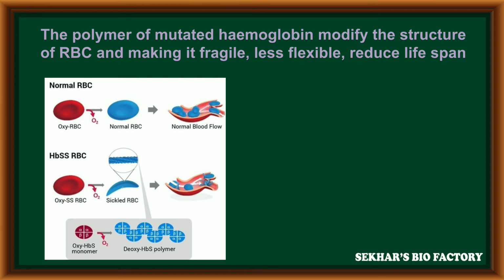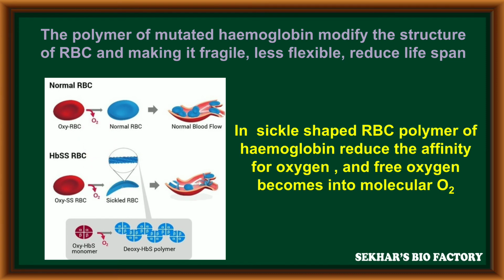The polymer of mutated hemoglobin modifies the structure of RBC and makes it fragile and less flexible, and also it reduces its lifespan after deoxygenation. In sickle-shaped RBC, this polymer of mutated hemoglobin reduces the affinity for oxygen. So due to this, the bound oxygen is released as molecular oxygen in the form of O2.